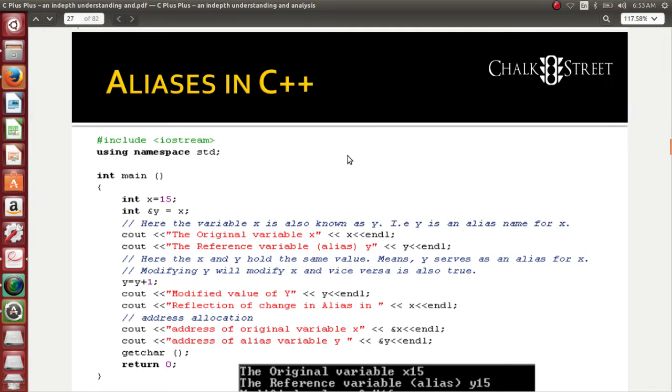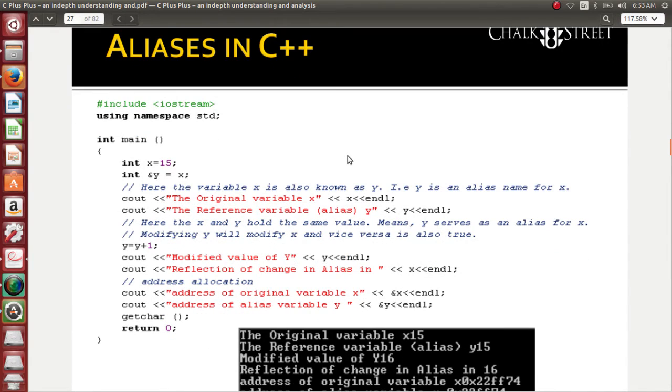The next topic for discussion is aliases in C++. What is an alias? A person might have multiple names to call them. For example, I am called Shri at my home. I might be called Sriram at my office. To my friend, I might be known as Chris. Likewise, a person might have multiple names to represent them.